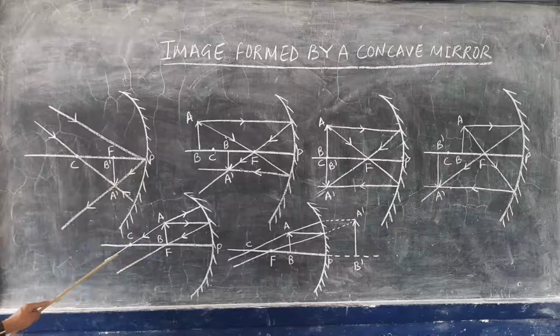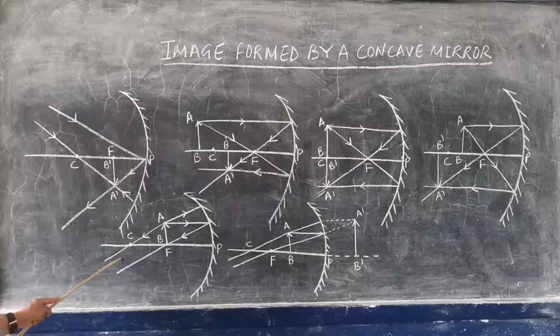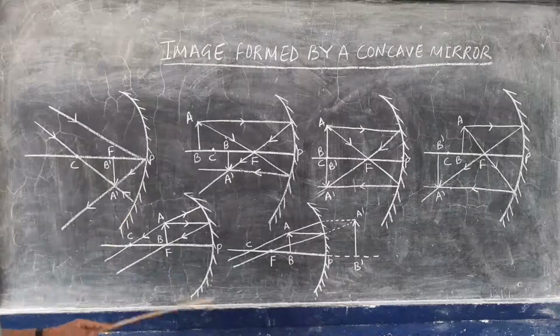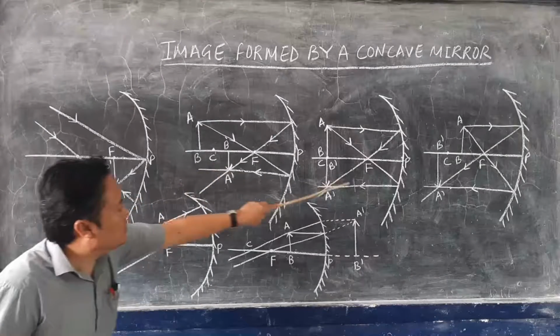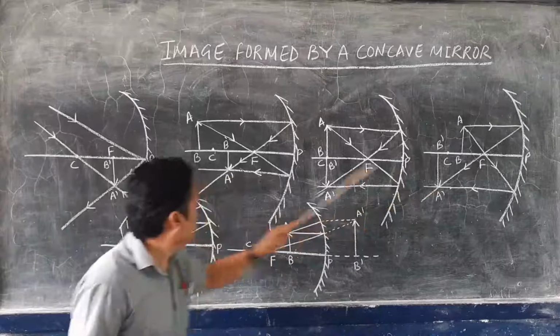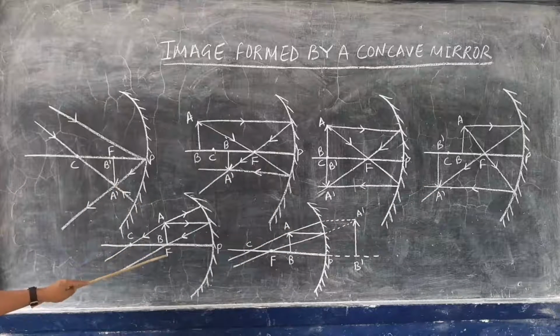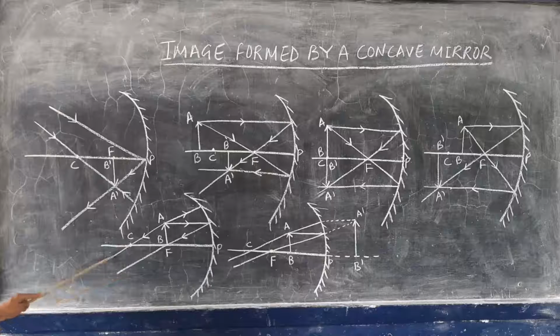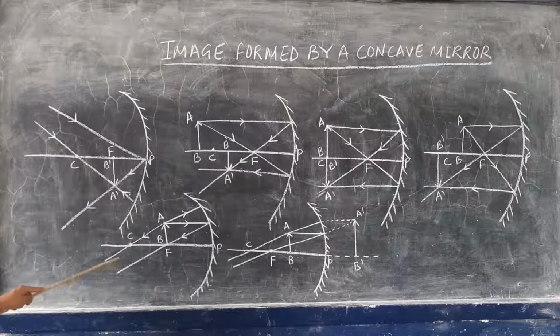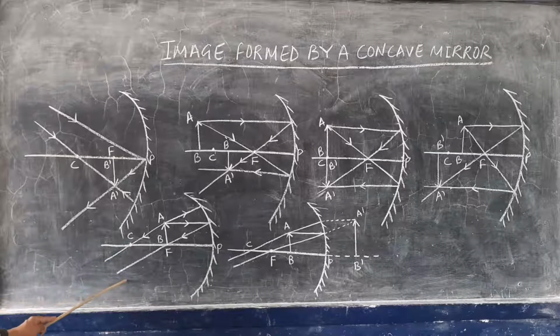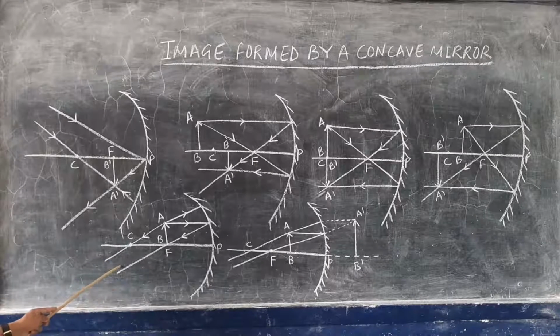So now, since the reflected rays are not intersecting here, they are not joining. Look at it. In the earlier cases all the reflected rays were joining. But in this case, when the object is at the focus, the reflected rays are not joining. So the image is formed at infinity.